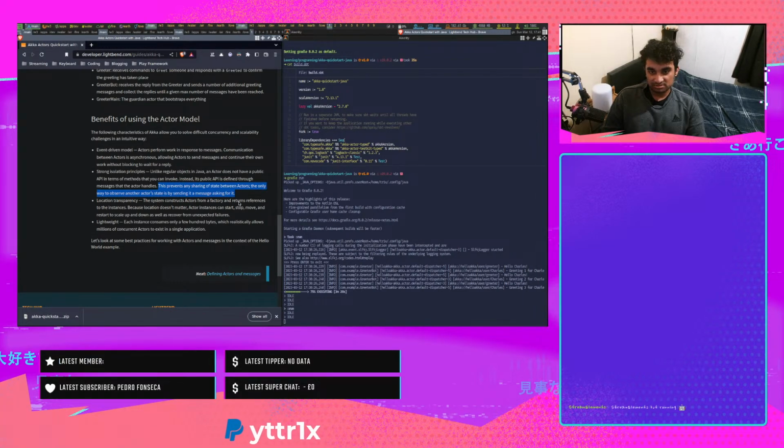Location analysis. Actors start, move, and restart to scale up and run. That's very nice.